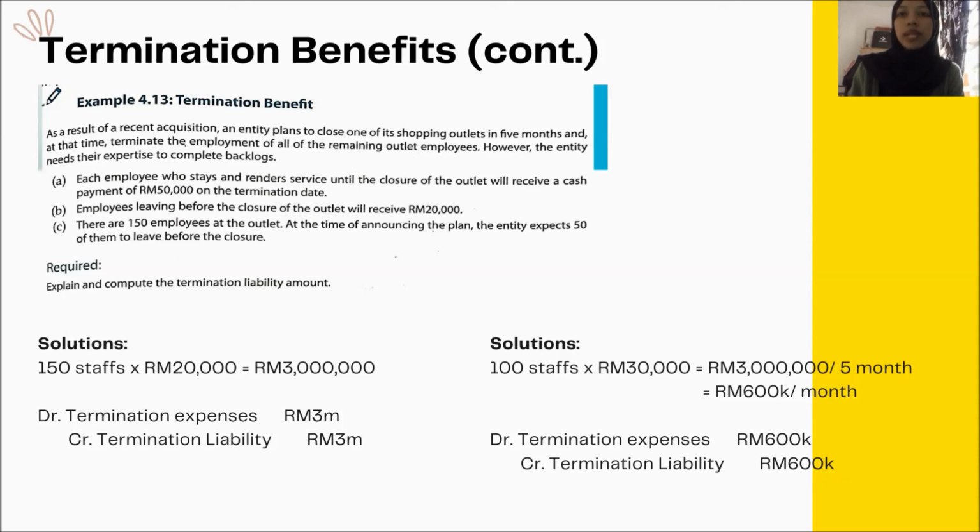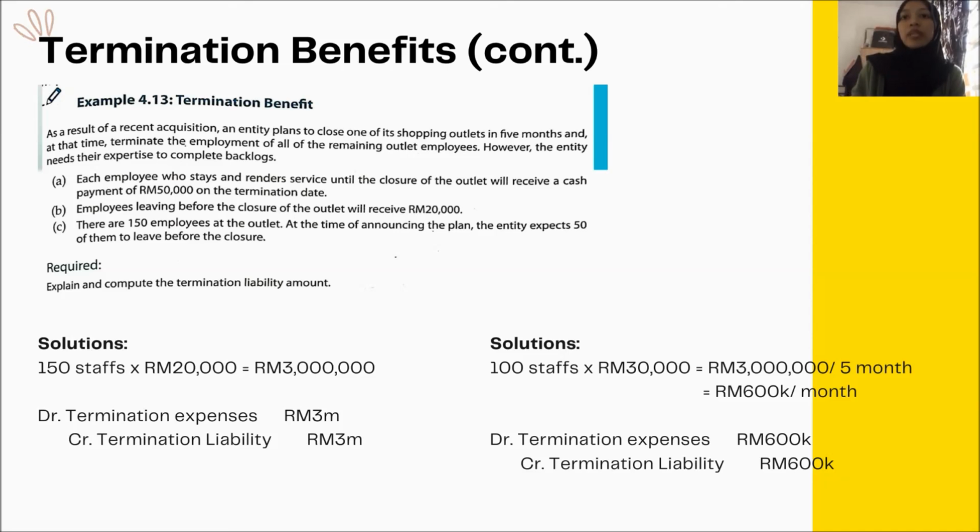So the company needs to account for 3 million ringgit, which is 100 staff times 30,000 ringgit, and divide it by 5 months, which is the period until the closure. Hence, the company needs to recognize 600,000 ringgit each month.